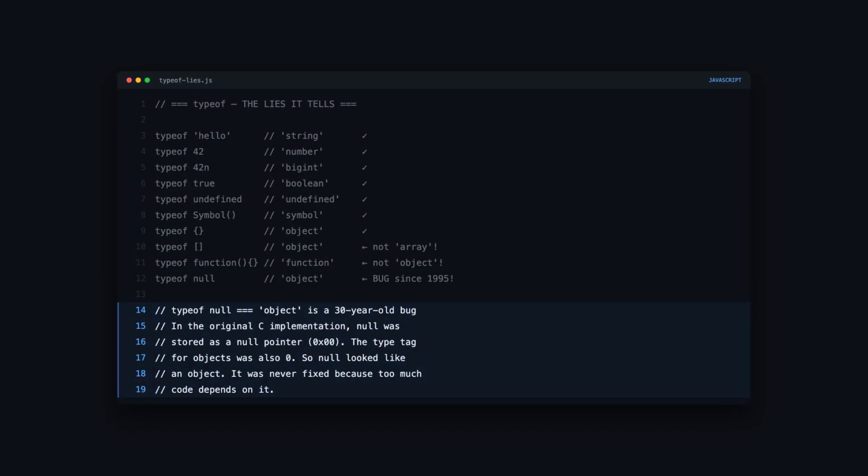In the original C implementation of JavaScript, values were stored with a type tag. The type tag for objects was 0. Null was represented as the null pointer, which is also 0. So the typeof check saw 0 and said object. It's been 30 years. It will never be fixed because millions of websites depend on this behavior. Changing it would break the web.